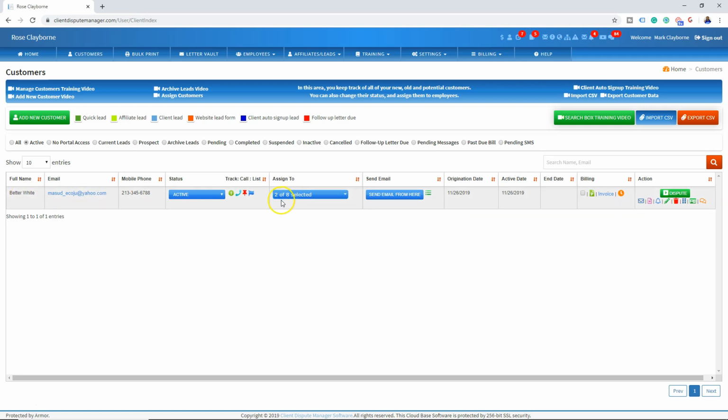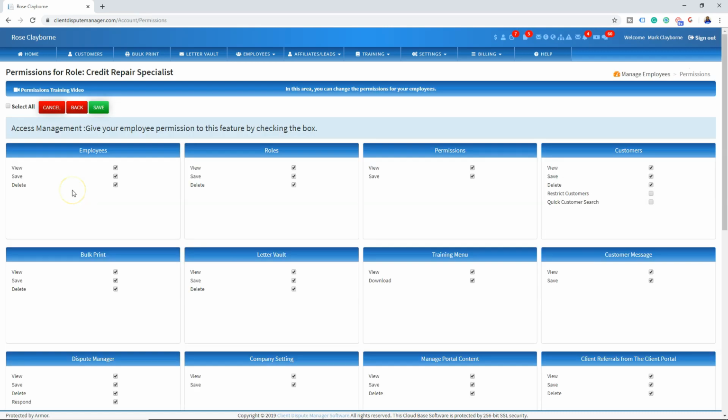Now, in order for the employees to see certain information, you have to restrict them under the permission screen. Now I'm going to show you how to do that right now. Okay, so right now I'm on the permission screen, and if you want certain employees to be assigned to certain customers, and you want those employees to only see those customers, you have to come over here and select Restrict Customers for that particular employee.